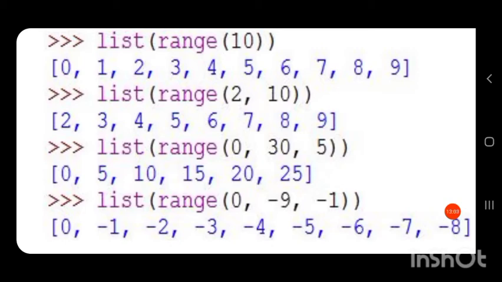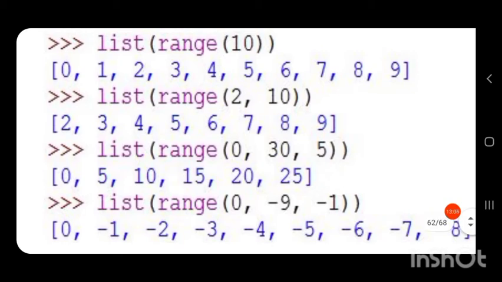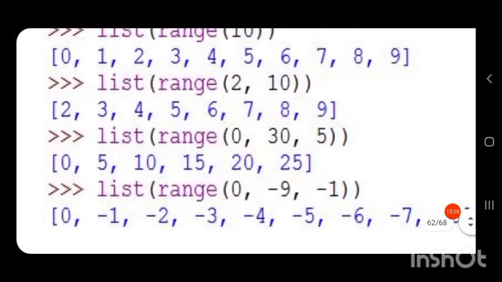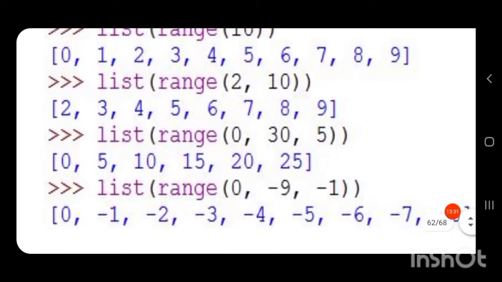Then the next example, list of range 2, 10. So 2, 10: start is 2 and stop is 10. Only 2 parameters are there, so they are start and stop. So it will start with 2 and step is not given, so it is by default 1.